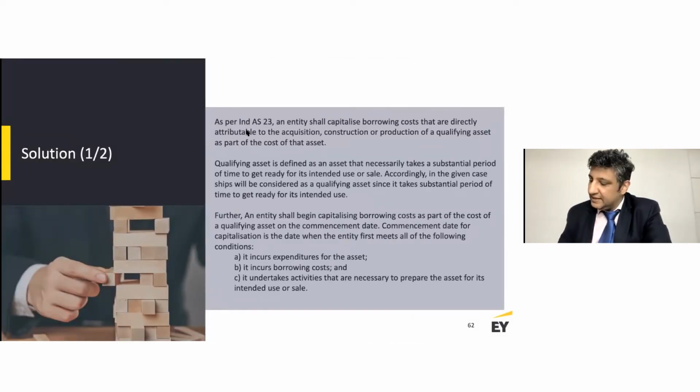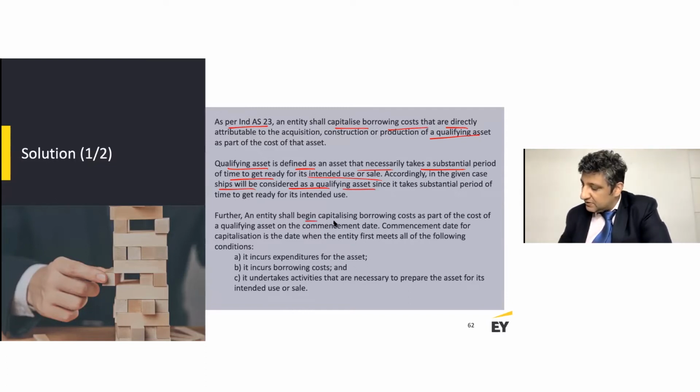It says that as per Ind AS 23, an entity shall capitalize borrowing costs which are directly attributable to the creation of the qualifying asset. Okay. And a qualifying asset is an asset that necessarily takes a substantial period of time to get ready for its intended use or sale. Of course, the ships would be considered as a qualifying asset as per the criteria. Now, the second important point is when do you capitalize?